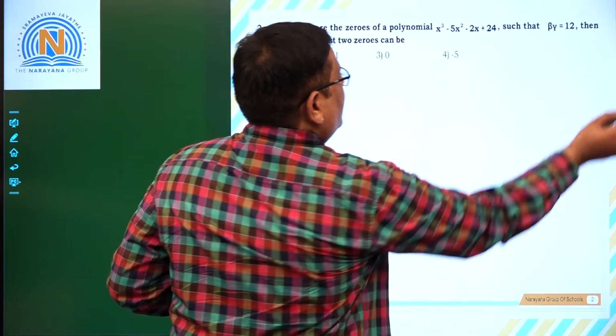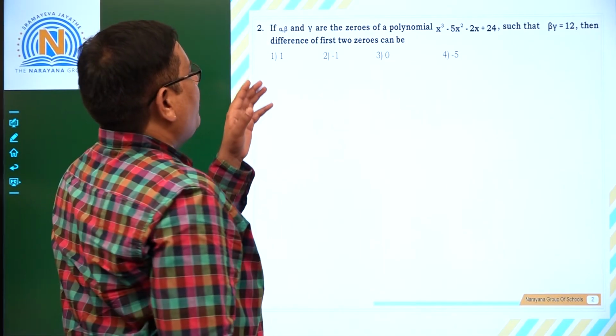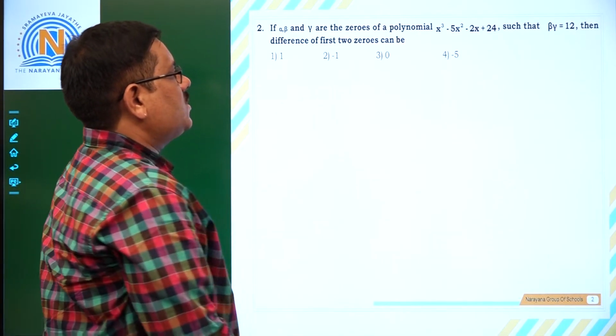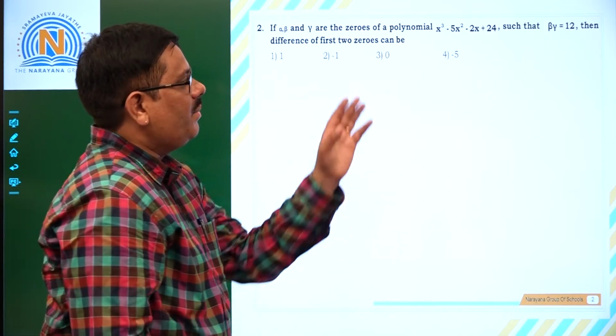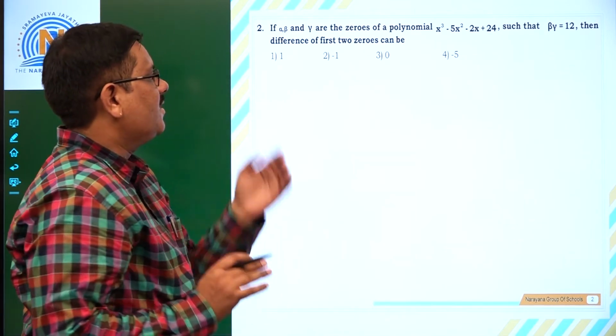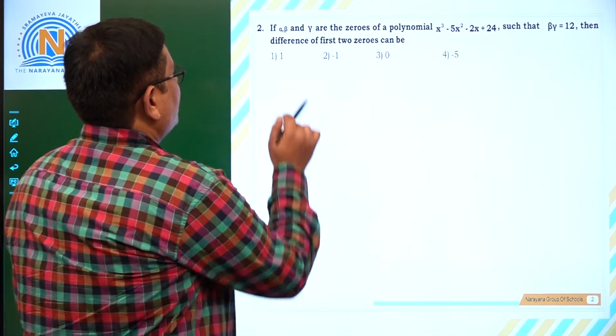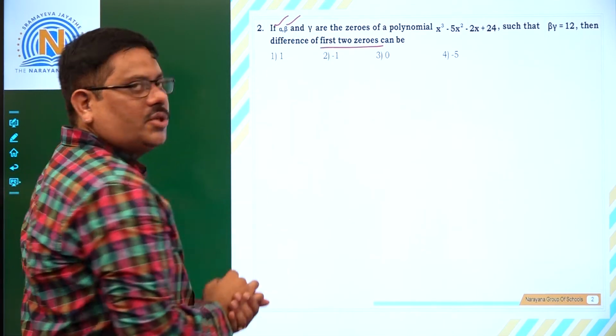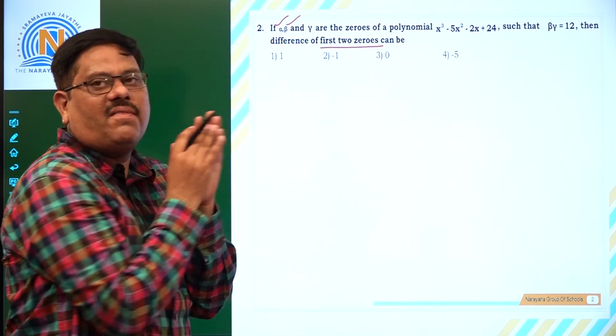Fine. Let us see the second question. If alpha, beta, gamma are zeros of the polynomial x cube minus 5x square minus 2x plus 24 such that beta gamma is 12, then the difference of the first two zeros can be, if at all you take alpha and beta as the first two zeros, what is the difference between alpha and beta? That is the question.